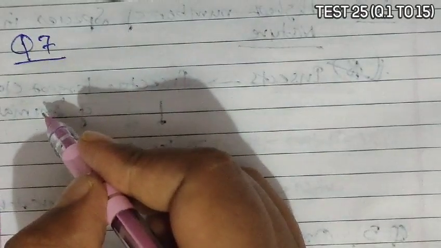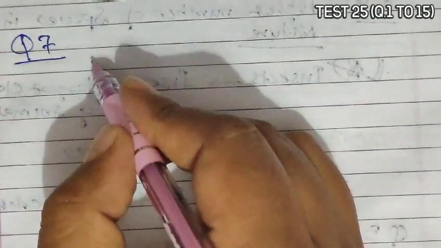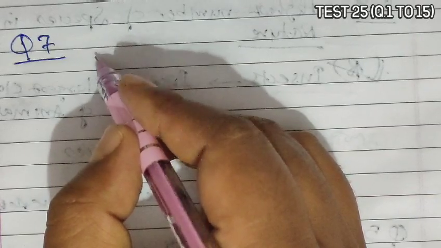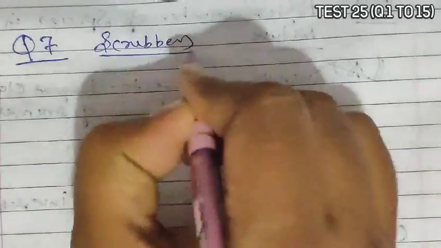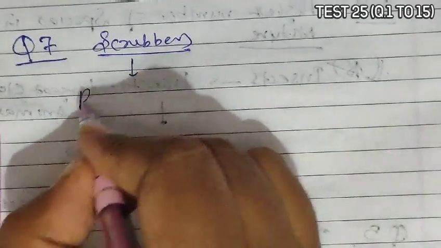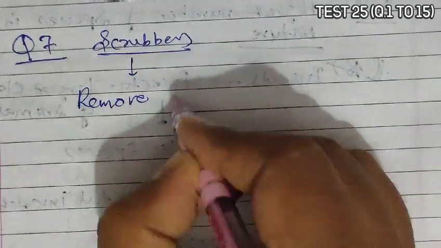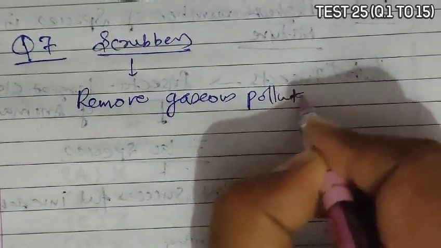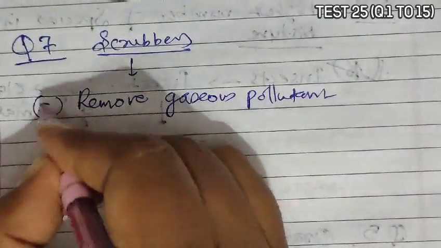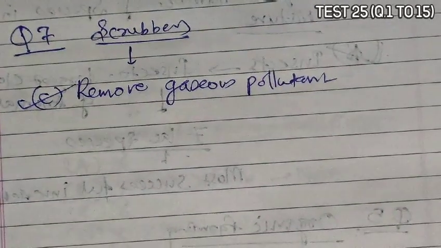Question 7 asks that electrostatic precipitators remove particulate matter. Now scrubbers. It is a fact-based question, and it is known that scrubbers remove gaseous pollutants. So option C is the correct answer.